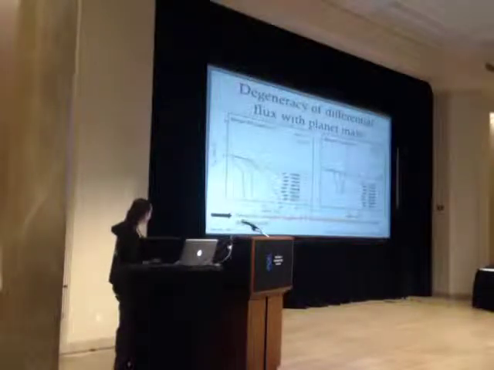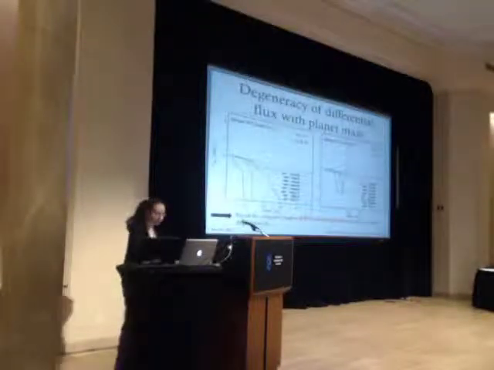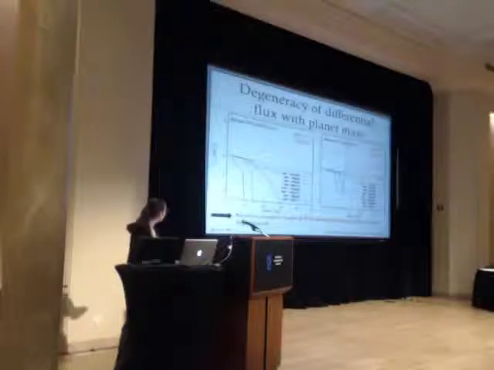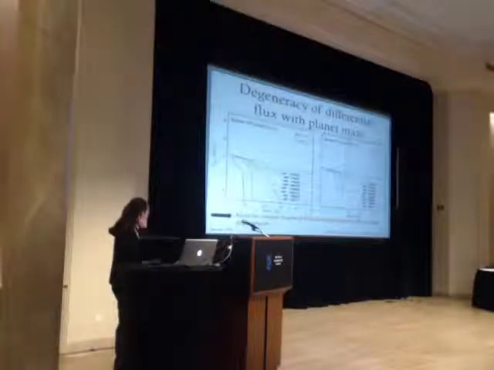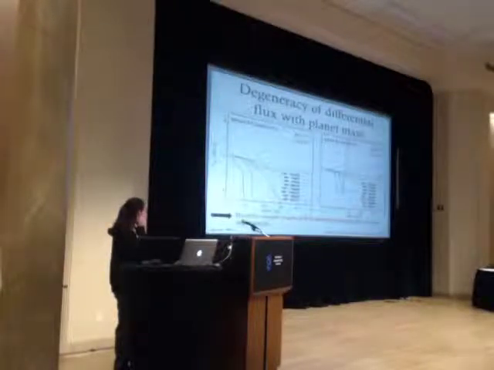To break the degeneracies of SDI, we see that we need to compare the sensitivity limits of SDI to the limits obtained in single-band imaging. We did not use this technique to determine the mass sensitivity limits of our survey, but instead we used a more straightforward technique, but more time-consuming, which is synthetic planets.